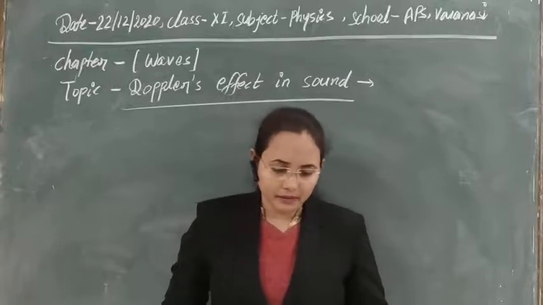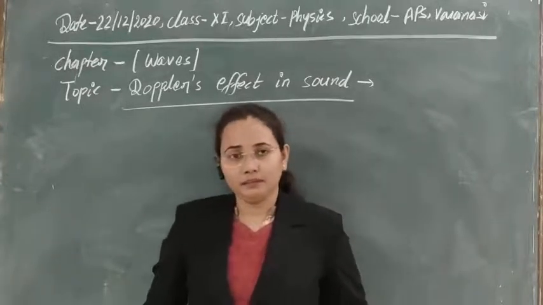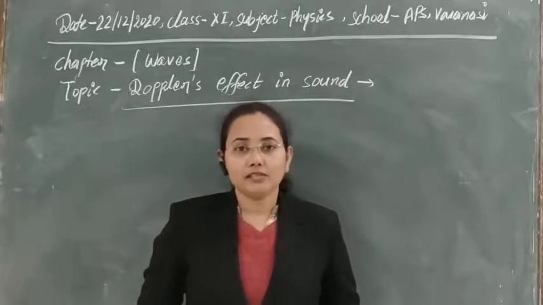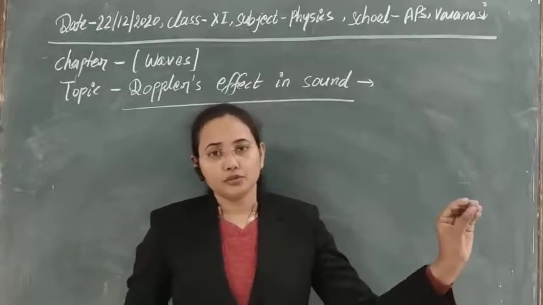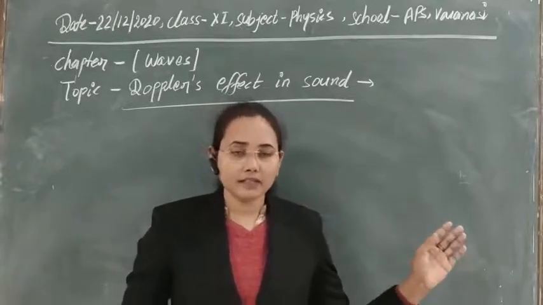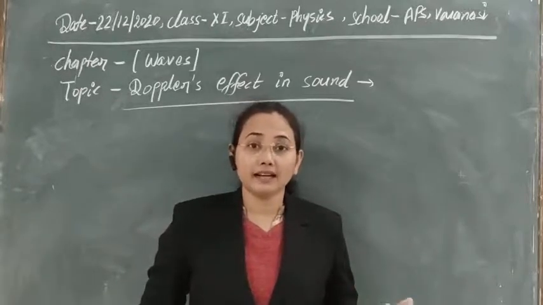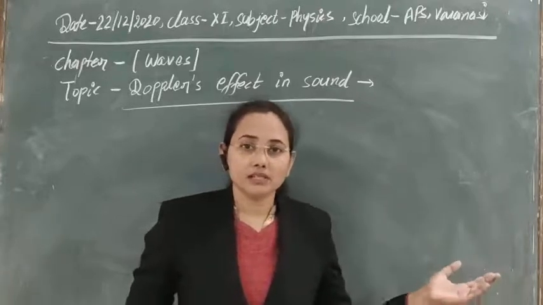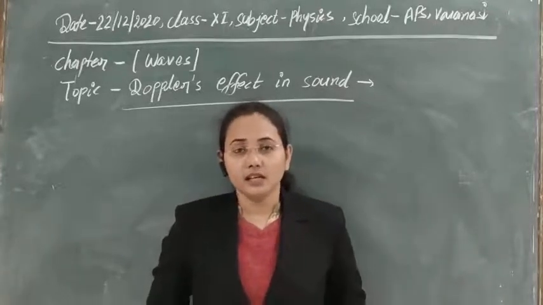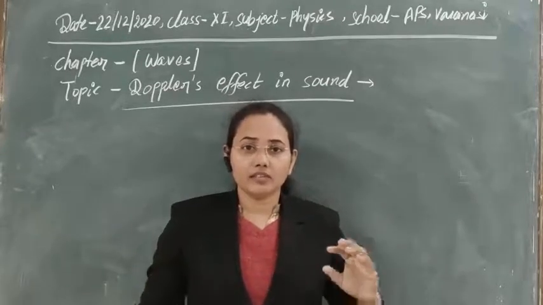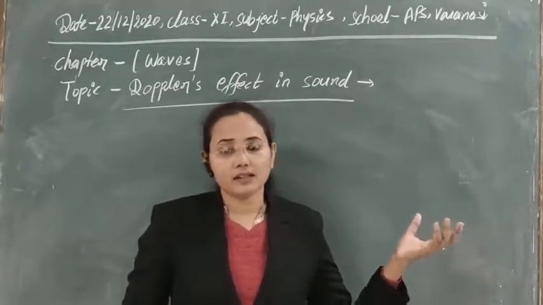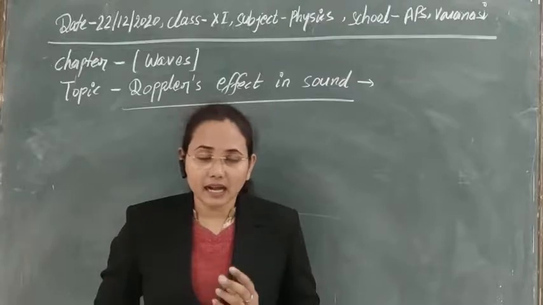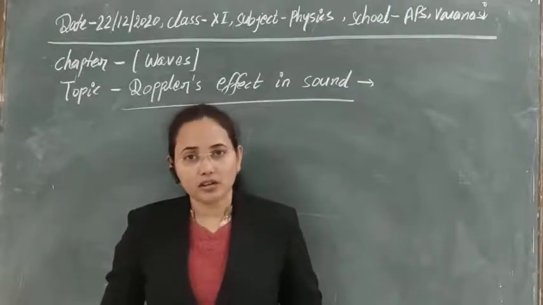So let's see how we can derive the expression for the apparent frequency. Apparent frequency means the source is producing the same sound, but if it is approaching us, we feel the sound is of higher frequency. If it is going far away from us, we feel it is of lower frequency. Still it is emitting the same frequency, which is the true or real frequency. But the frequency that we feel increased or decreased is called the apparent frequency.